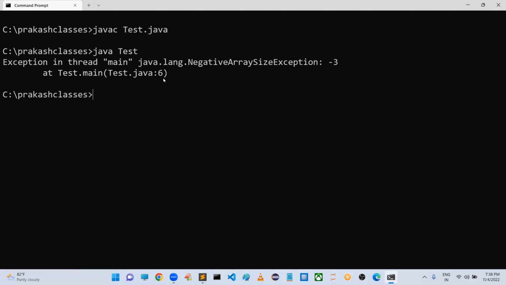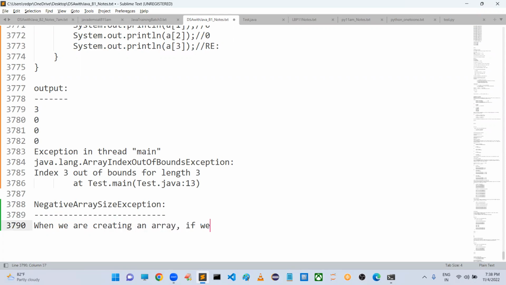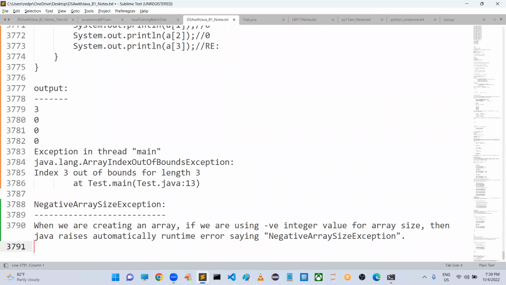Sir, like exception in thread main. What is that exception, sir? Negative array size exception. Okay, sir, what is meant by negative array size exception? Very simple. When we are creating an array, if we are using a negative integer value for the array size, then Java raises a runtime error automatically, saying negative array size exception, like this.